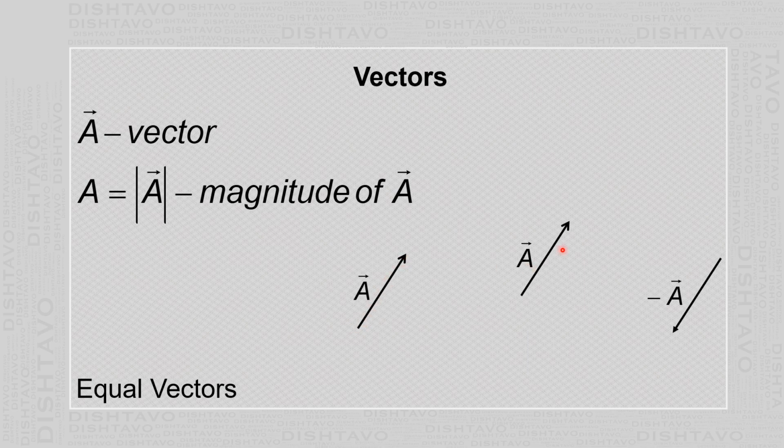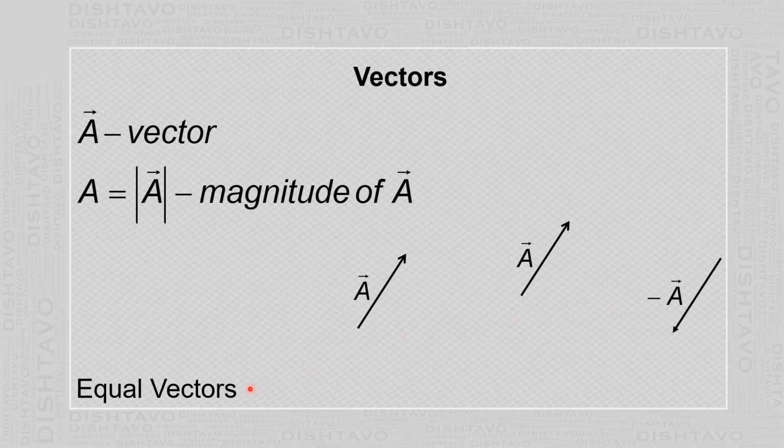Even if they are parallel, that means the direction is the same. So a given vector can be moved anywhere in space parallel to itself, and as long as its length remains the same and it is parallel to the original, there is no change in that vector. Now suppose this vector A is there. If you change the direction, then it is called a negative vector, that is, minus vector A.